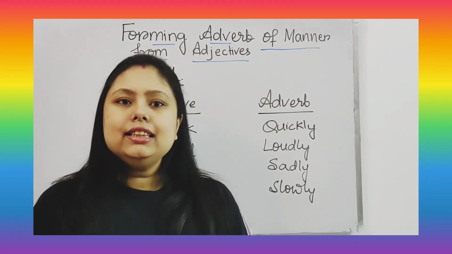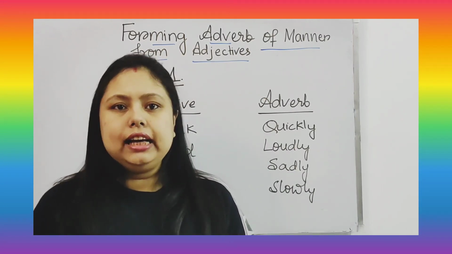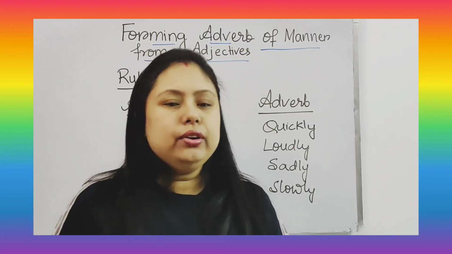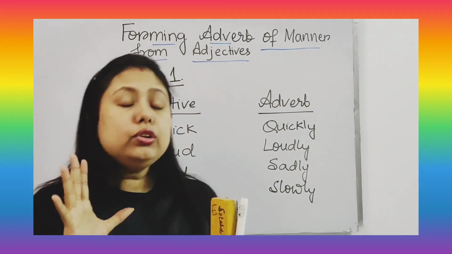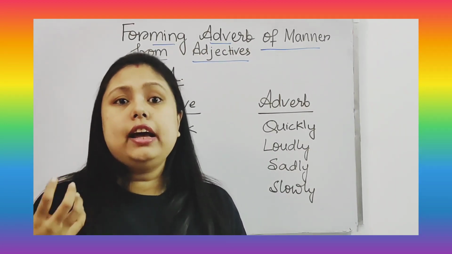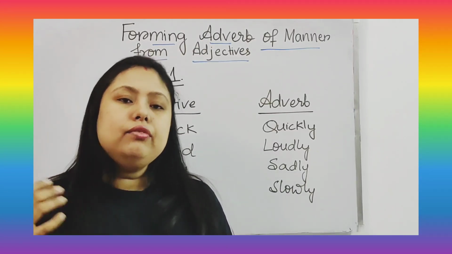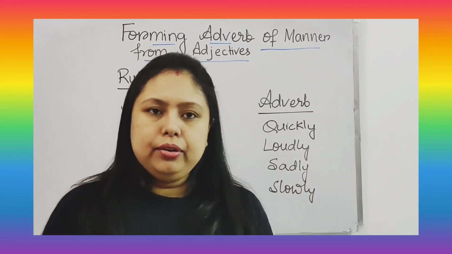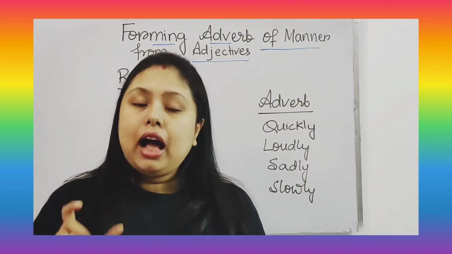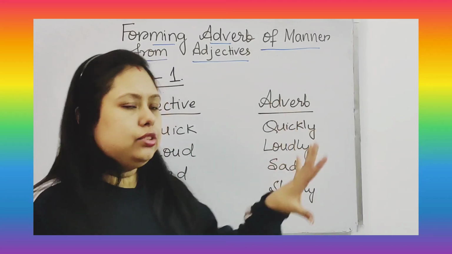If you want a clear idea about this, please watch the video till the end and kindly don't skip in between. So let's start. Before that, let me give you a brief summary of what an adverb of manner is. An adverb of manner tells us how or in what way an action happened. If you want to check out my other video on adverbs, I will give you the link below. But let's start with it today.